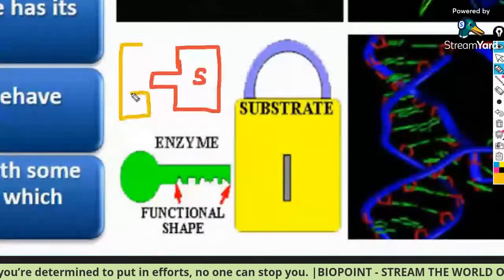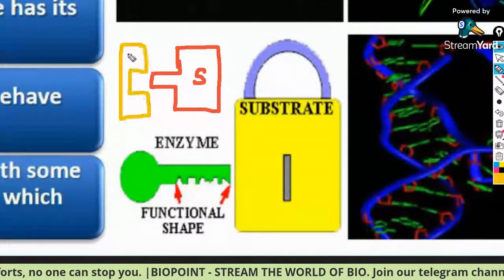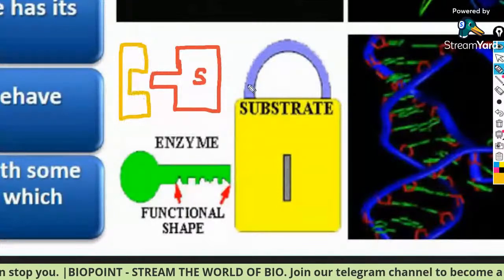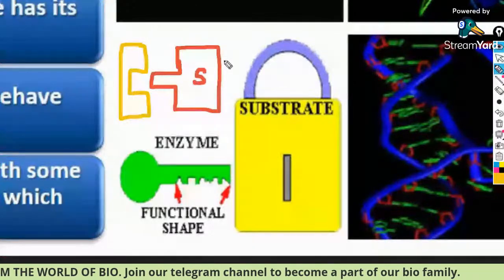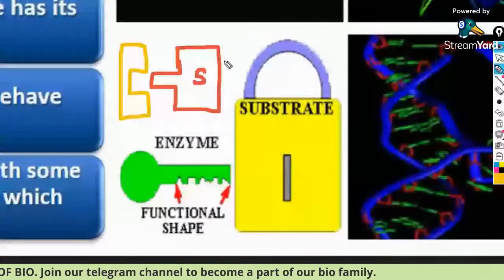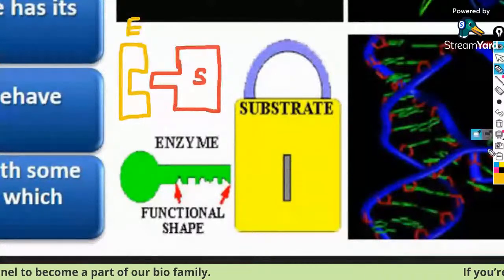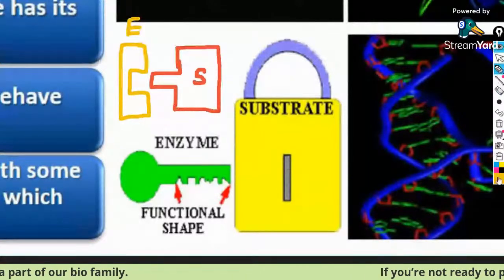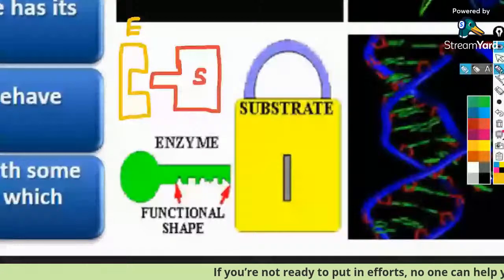The enzyme shape will be such that this can fit together. Am I right or not? This is the enzyme and this is the substrate, so they can fit together. Look at the fitting diagram. Everybody listen carefully.